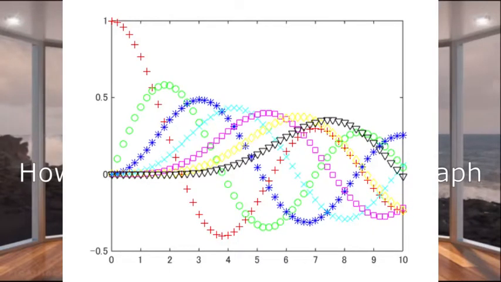Suppose you have plotted like this, so every point you can mark over the graph like this. So how to change the type of these markers in the graph. These kinds of things I will teach you how to do in MATLAB.